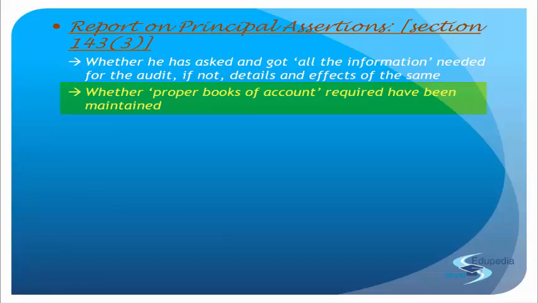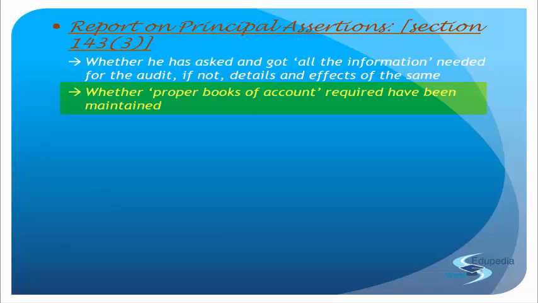Next, whether proper books of account required have been maintained. Now the auditor has to check and know what books of account are required to be prepared. So if in his opinion proper books of account required by law have been kept by the company, and when he examines it, he goes through everything and finds everything to be correct and appropriate as per the requirement of the law.